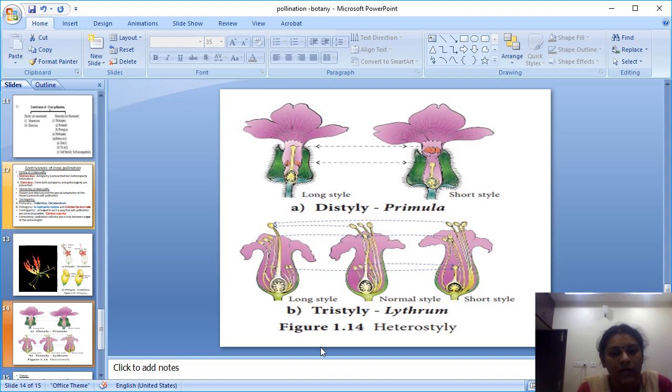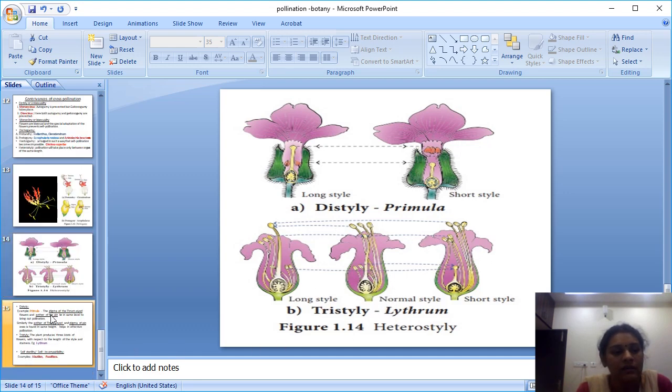In the same way, tristyly also happens. Distyly example is Primula; tristyly example is Lythrum. This plant produces three types of flowers, which are pollinated by the respective equal length of stamen and stigma: long style, normal style and short style. A long style is pollinated by the equal length stamens in the normal style as well as the short style. Likewise, pollination takes place in tristyly.